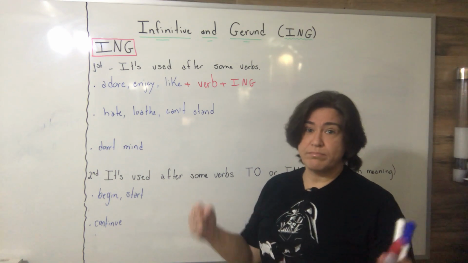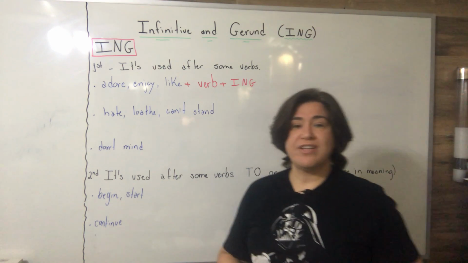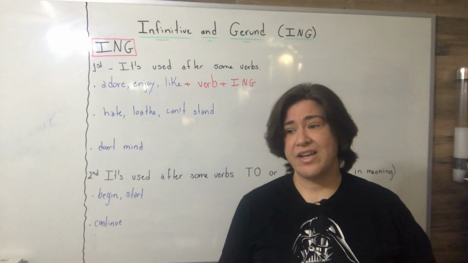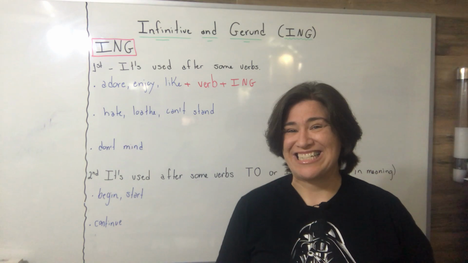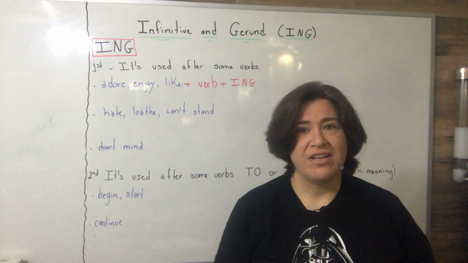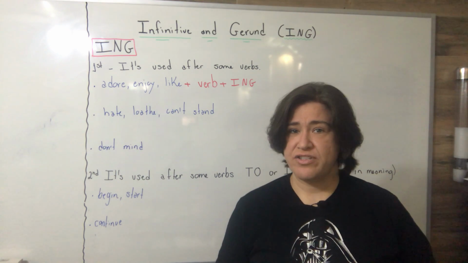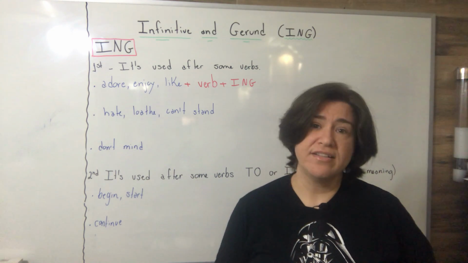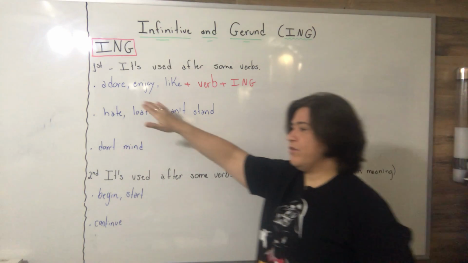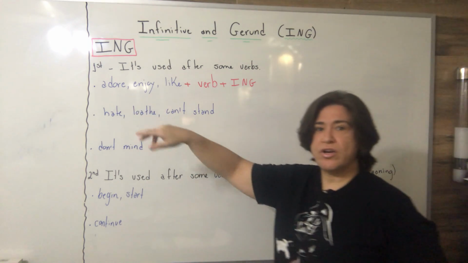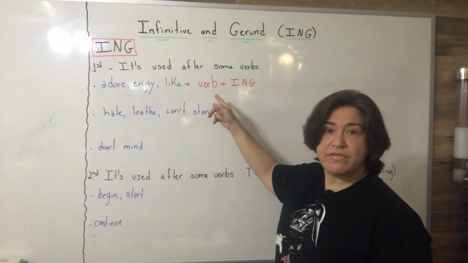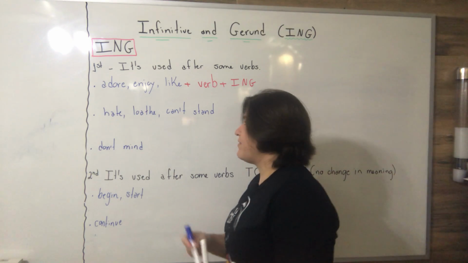This kind of passion. However, if you're going to say, yeah, I like to study English, then you say to, because you don't adore, you like. If there's nothing else to do, okay, I like to study English. Then you say to. When you have the verbs adore, enjoy, and like with the same intensity, the next verb, the infinitive, is not with to, it is ing. Let's have an example here.